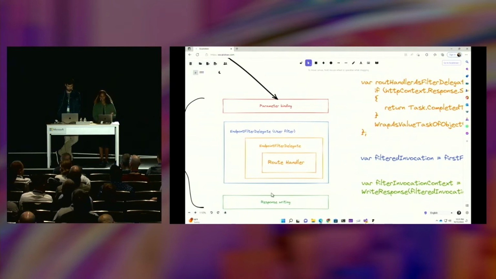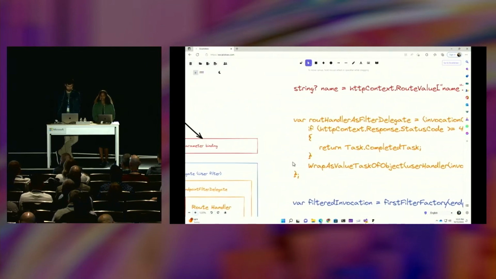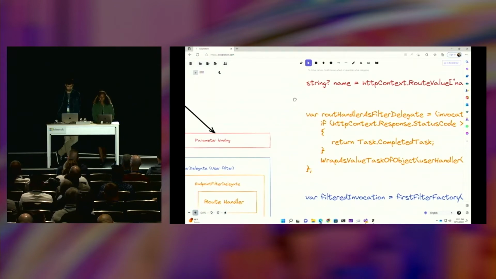So in this particular scenario, I have a parameter called name that is defined on this handler. It happens to have a type of string, and I happen to know by examining the route pattern that's stored in the endpoint that it is also in the route parameters. I can make an assumption then that I probably want to resolve the value of the string parameter from the HTTP context route value dictionary. So that's the kind of binding or resolution that happens for that particular parameter. There's a lot more nuance to it for different types and a little bit more complexity, but that's the gist of parameter binding that we'll use to dive into this.